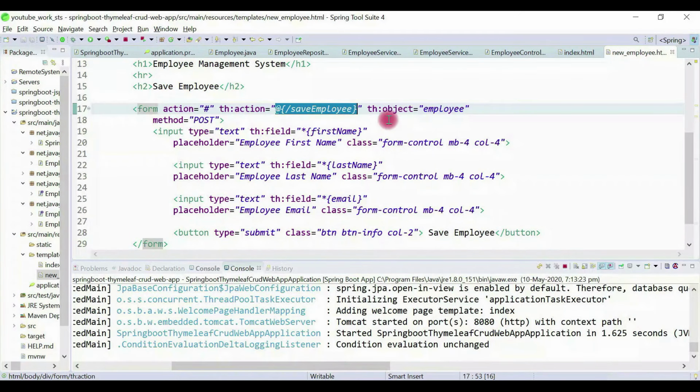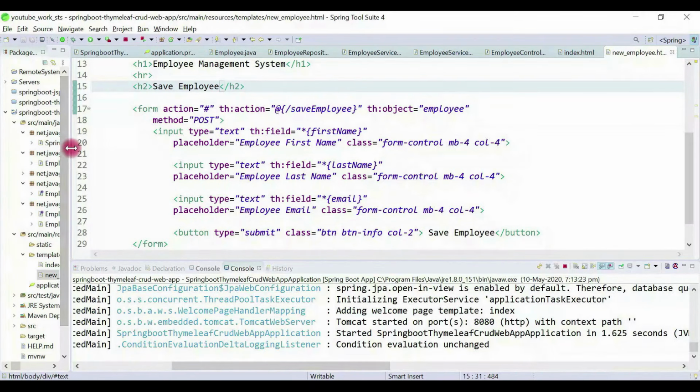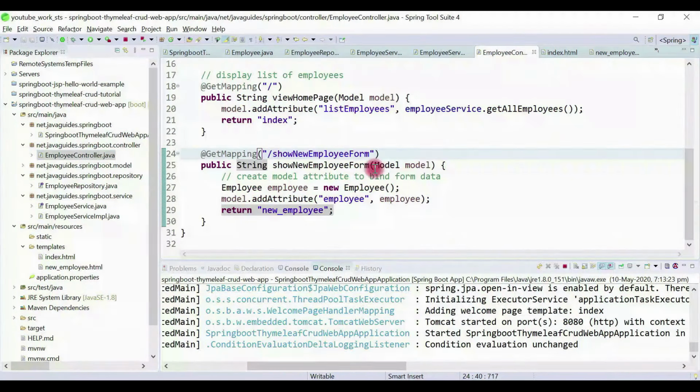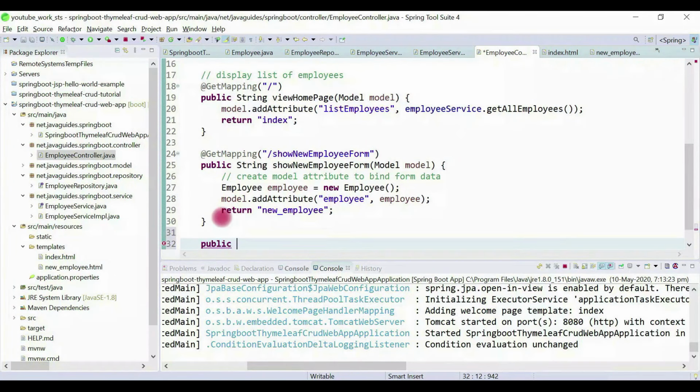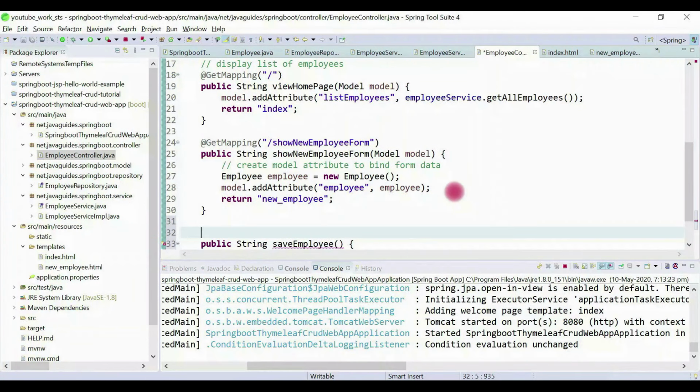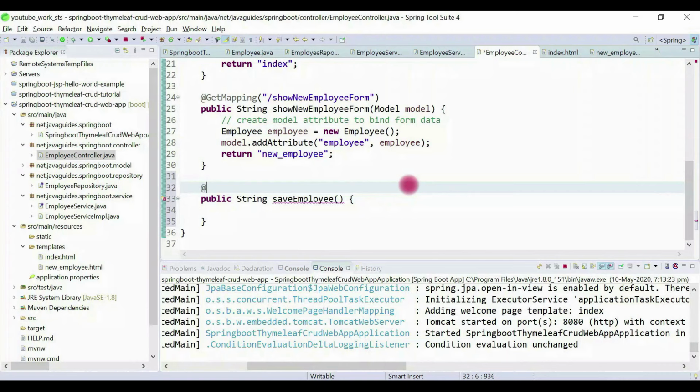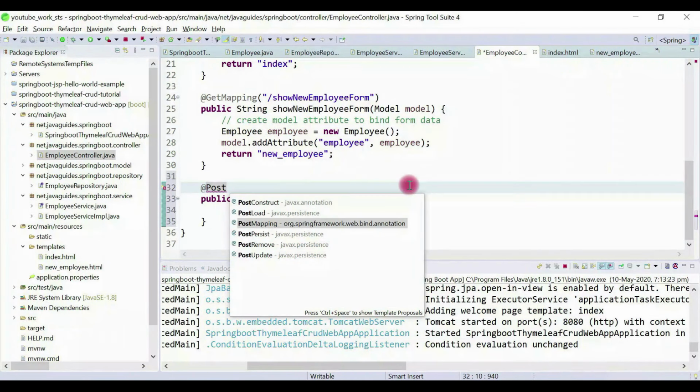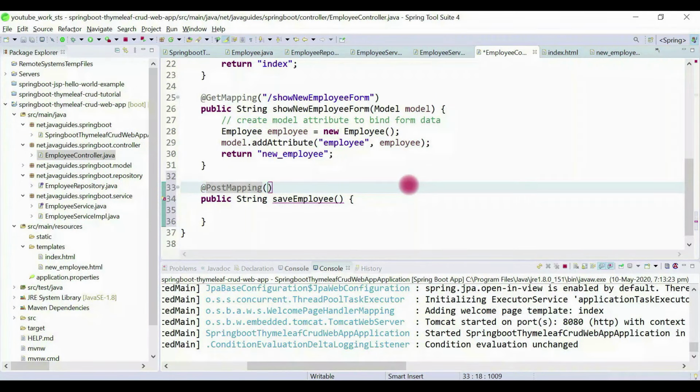Alright, great. Now we will write a method handler to handle this request. Okay, the save employee request. Let me just copy this link, again go to the controller, that is EmployeeController, and here just type public String saveEmployee. Okay, and let's add the @PostMapping annotation here, PostMapping, and here we will provide save employee.